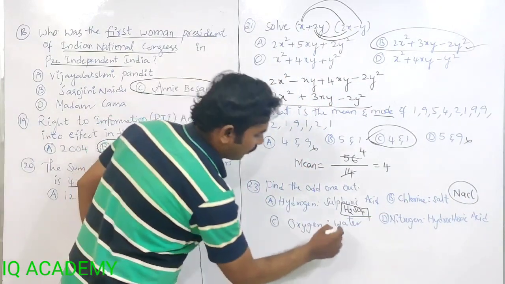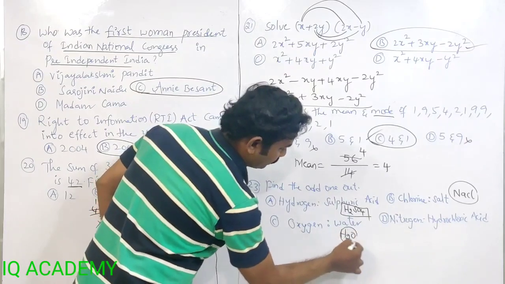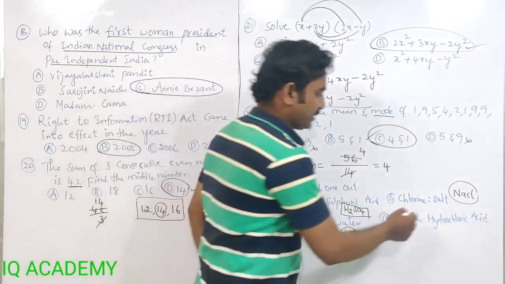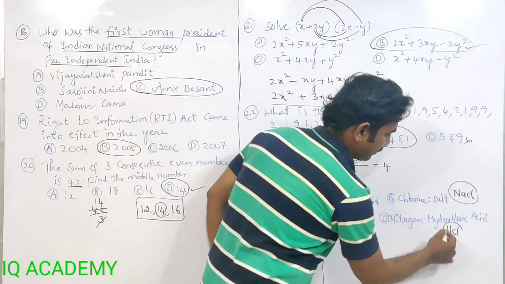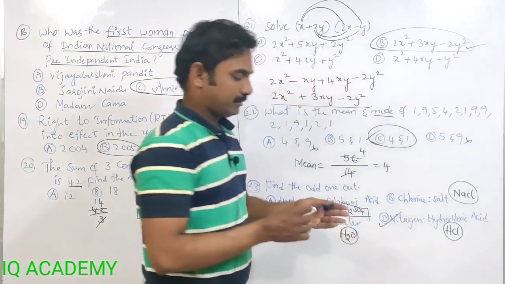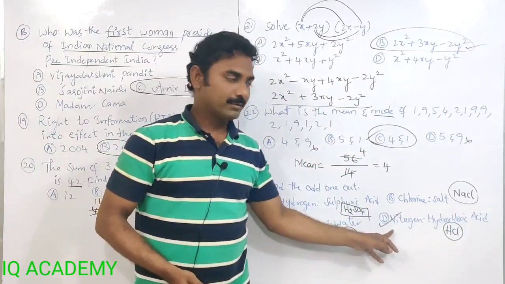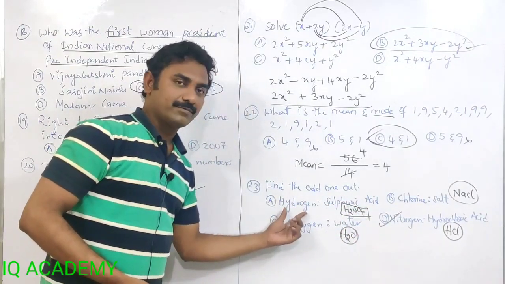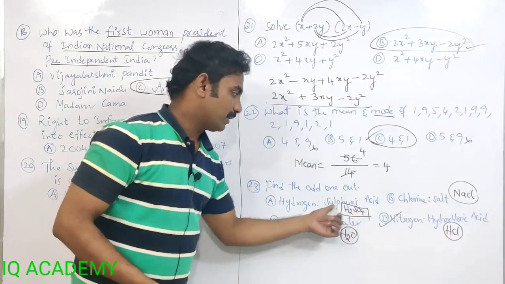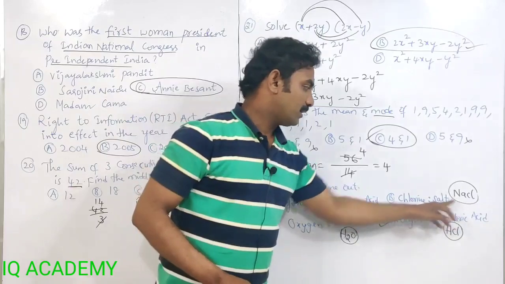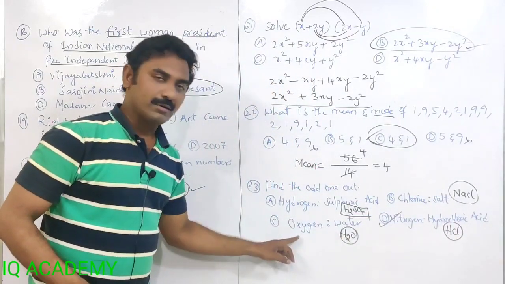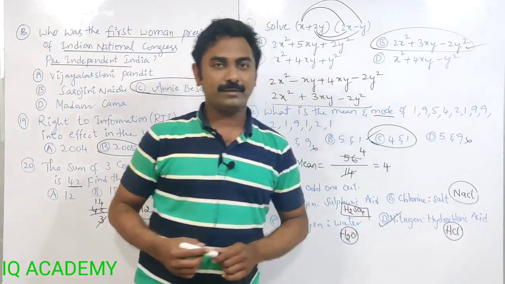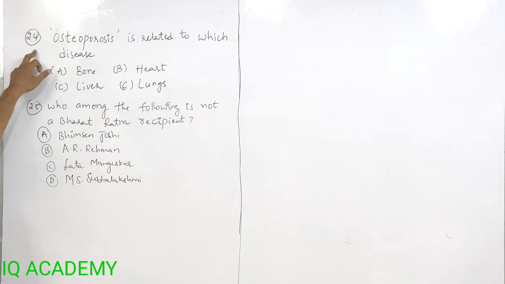Next one is water, H2O. In water we have oxygen, O. Next one is hydrochloric acid, HCl. In HCl, nitrogen is not there. So the odd one is fourth option. In everything on the right side, the left side one exists in the right side compound. Sulfuric acid has hydrogen, salt has chlorine, water has oxygen, and hydrochloric acid does not contain nitrogen. So option is D.